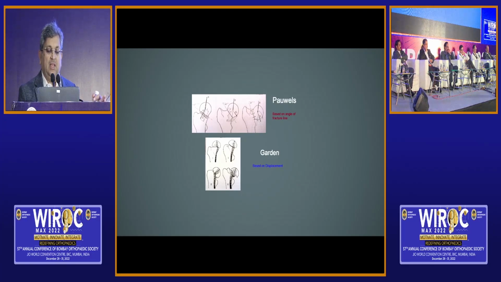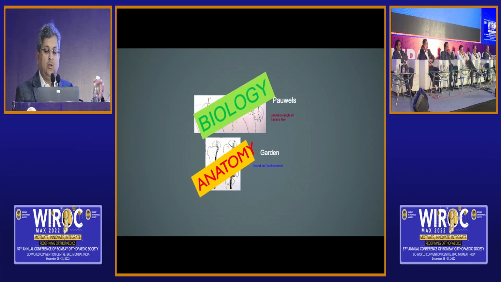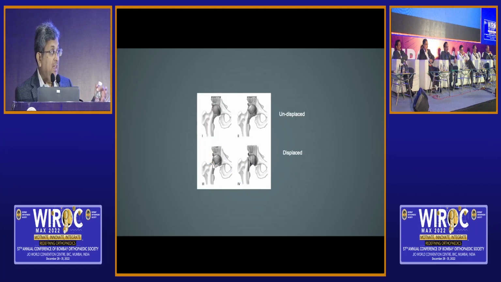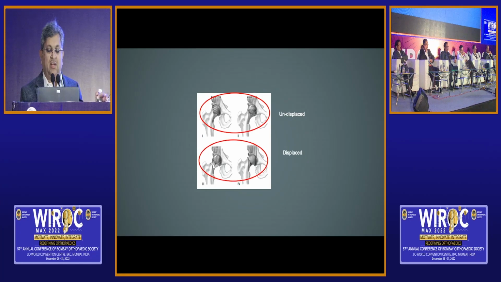We know this classification, Pauwels and Garden. Pauwels looks at biology, Garden looks at anatomy. We as orthopedic surgeons are just bothered whether it's a bloody undisplaced fracture or a bloody displaced fracture.